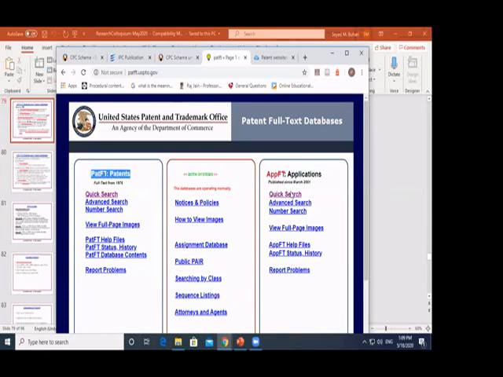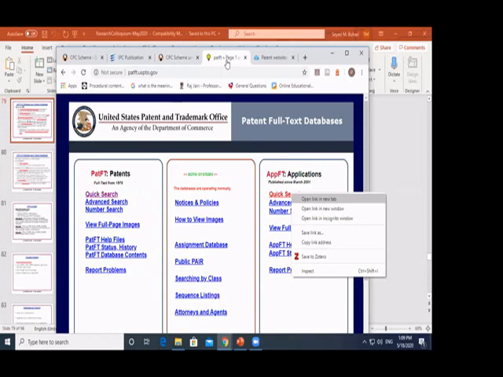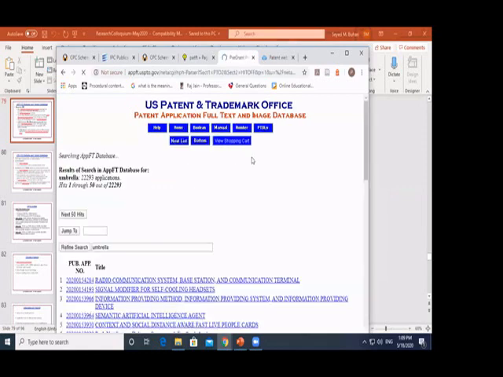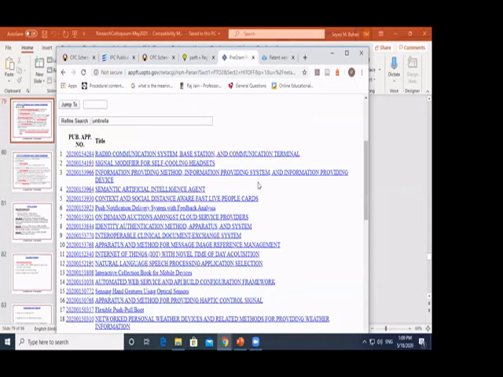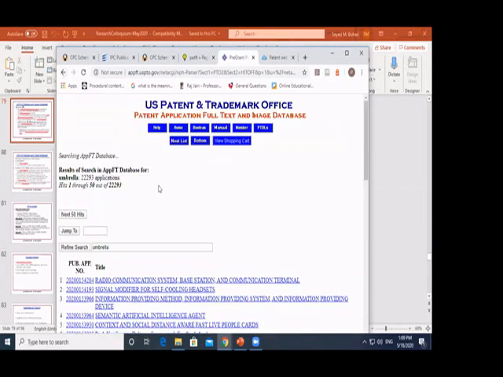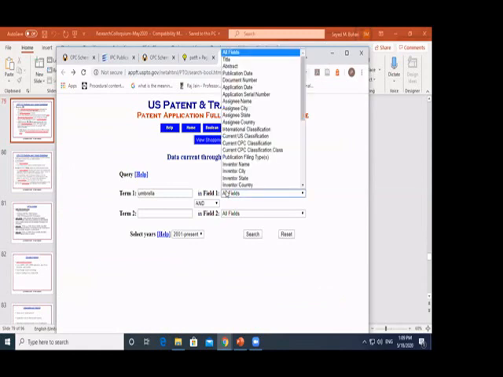So if I want to search on the filed ones, I can do umbrella and then search, and you will find it gives me lots. Some things are not relevant to me. Look, automated web service, not related. So this is why just a normal search will give you a tough time.